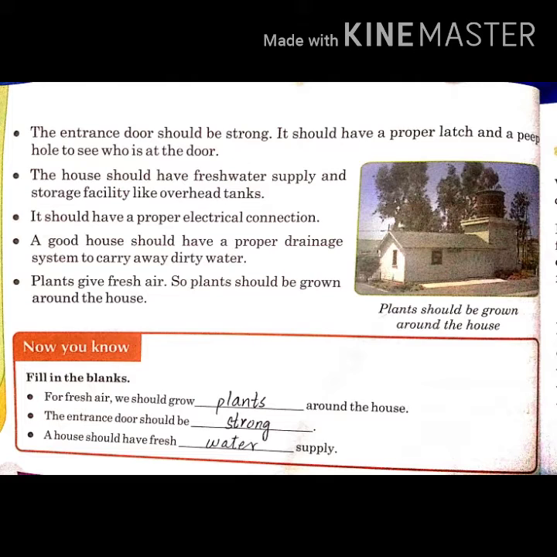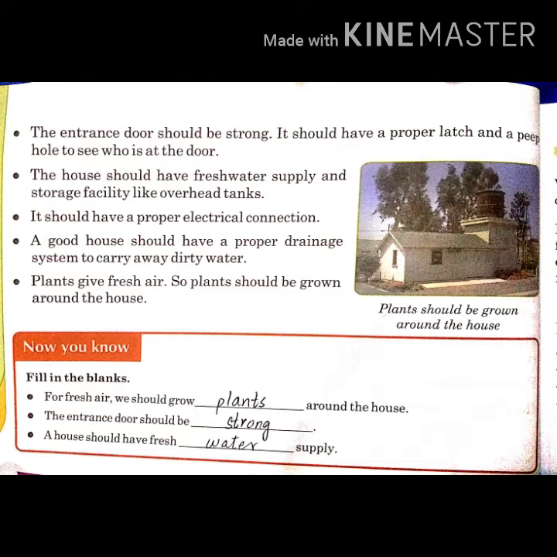So students, what are the qualities of a good house? A good house should have windows for ventilation. They should have open space to play. Window frames should be made up of metal for safety and security. The entrance door should be made up of strong material to keep us safe and secure. The electrical connection, fresh water supply and drain system should be properly managed. We should grow different kinds of plants inside or around the house to give us fresh air. The entrance door has a peephole through which we can see easily who is standing outside the door.